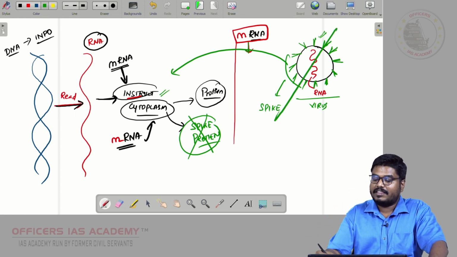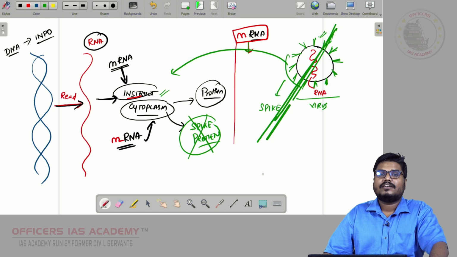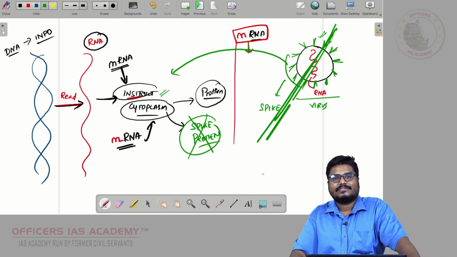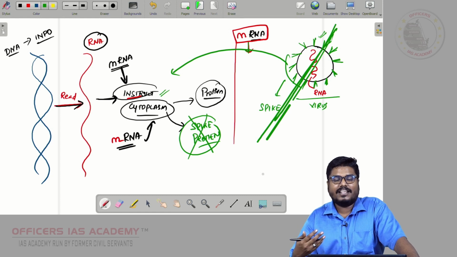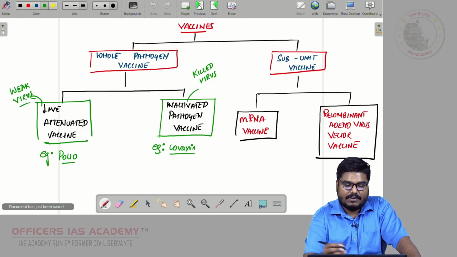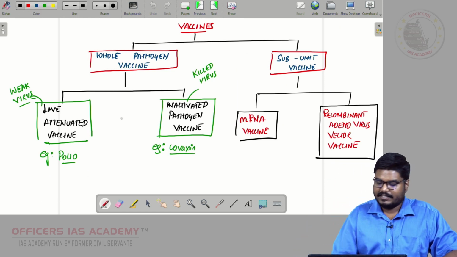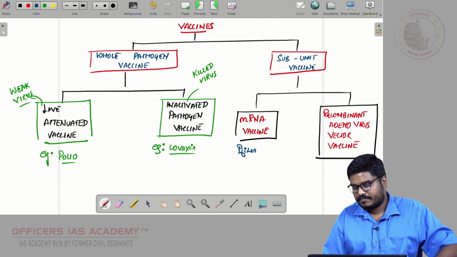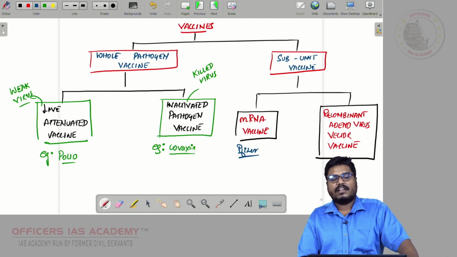Without spike protein, the virus cannot survive, so the virus will also die. This way we are protecting ourselves against the COVID infection. An example for an mRNA vaccine is the Pfizer vaccine.